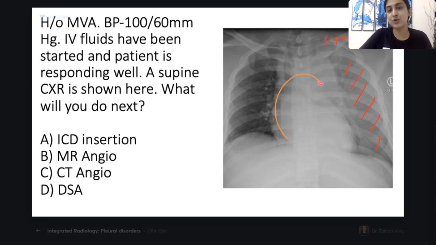Now, having said that, this is the site basically. If I am drawing here, can I say that somewhere around here the aorta is leaking? Are you all understanding on the X-ray? So what did we have here? What was our left heart border? Let's revise. From up to down, what was the left heart border formed of? What was the first knuckle that I was seeing? Yes, the aortic knuckle, and then we had the pulmonary artery. Then what was the small part? Yes, the left auricle or left atrial appendage, and then the majority is formed by the left ventricle. Okay, so that is sorted.